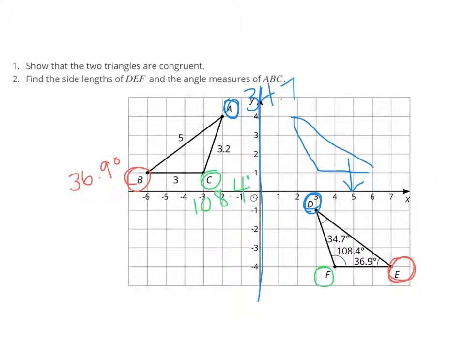Now, if we're going to go in the other direction with our corresponding side lengths, the longest side of the triangle is AB and DE, so that's going to be 5 units. And then the shortest side of the triangle is BC and EF, so that's 3 units. And then we only have one side left, so that leaves us with DF, and that is 3.2, because that would correspond to AC.